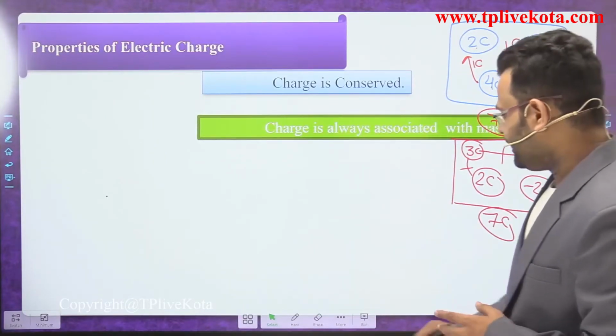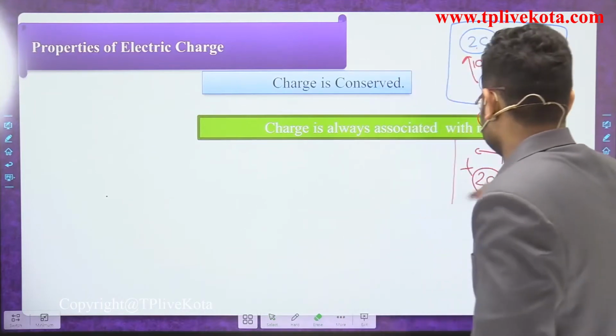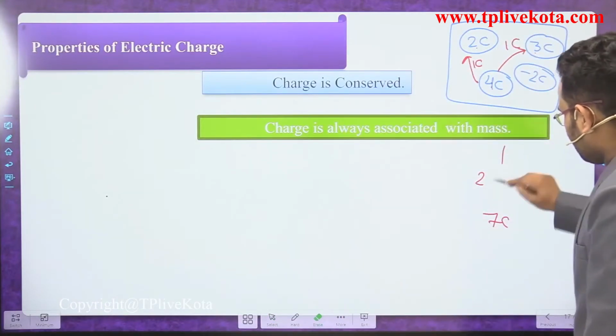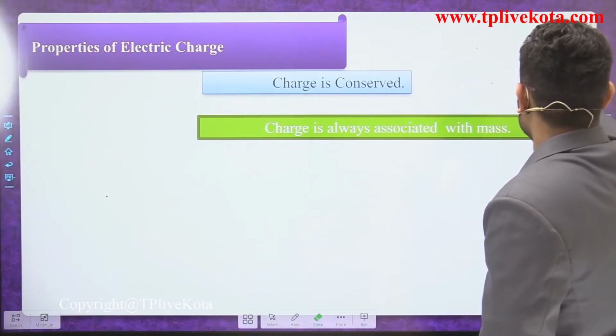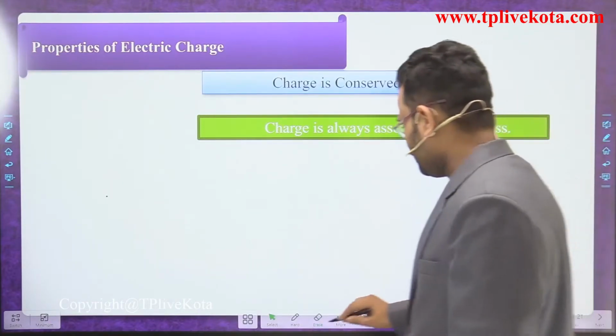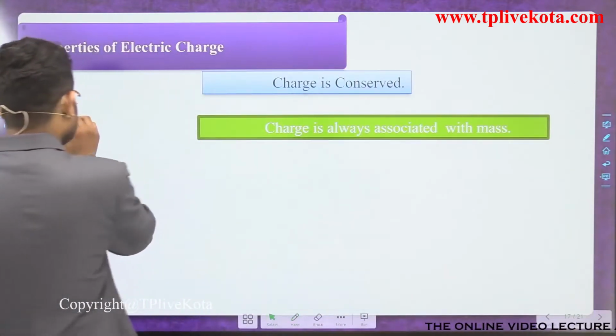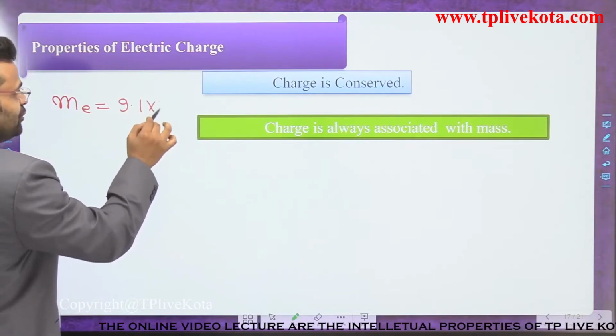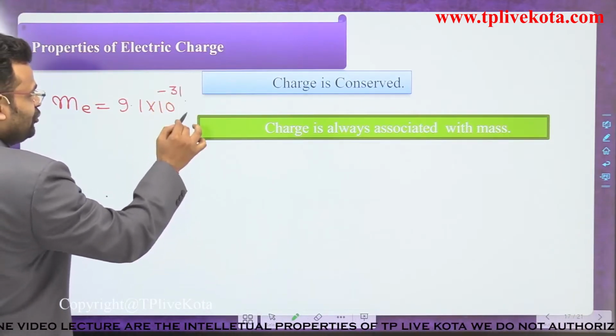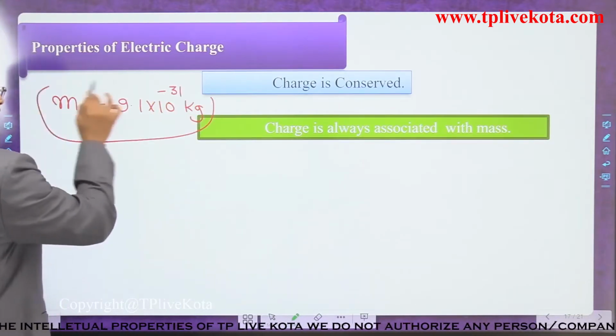Next, charge is always associated with mass. Dear students, if we talk about charges, they have some mass. We write here the mass of a single electron: 9.1 into 10 to the power minus 31 kilogram. That is the mass of a single electron.